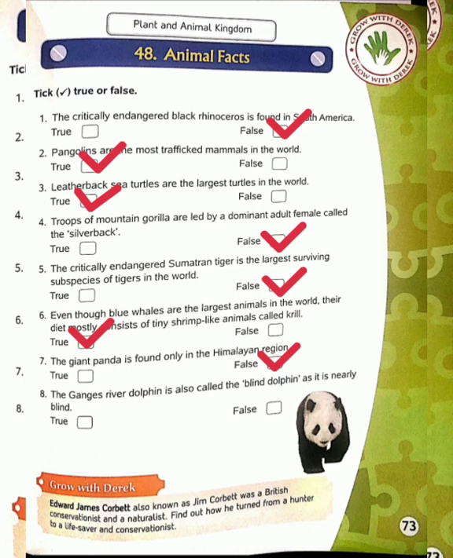Eighth is, the Ganges River dolphin is also called the blind dolphin as it is nearly blind. So it is true, because this river dolphin is also called the blind dolphin because it is nearly blind. So here we complete the 48th unit about the animals. I hope you all have completed it. Thank you.